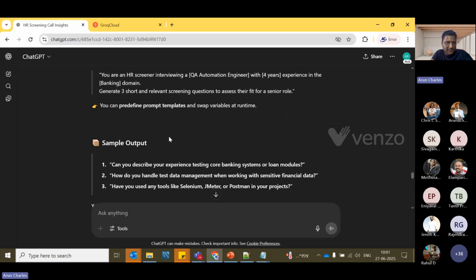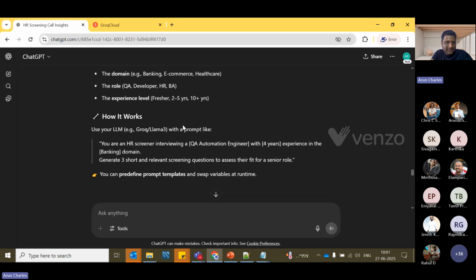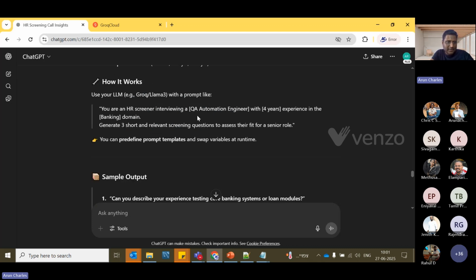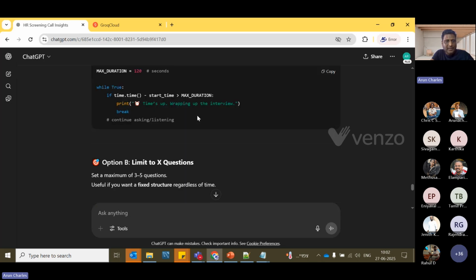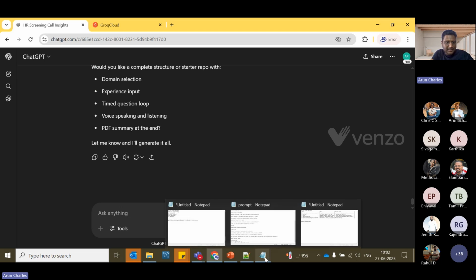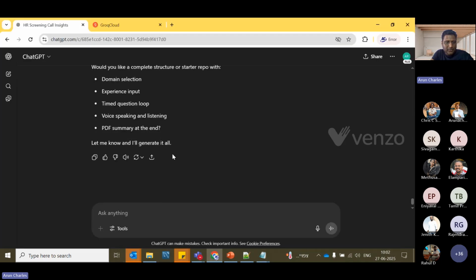It's just telling the domain, the role. But when we are executing the tool, we need to mention only one particular domain experience, right? So we have to be careful. That's why we need to be very advanced in thinking in order to make your tool scalable.